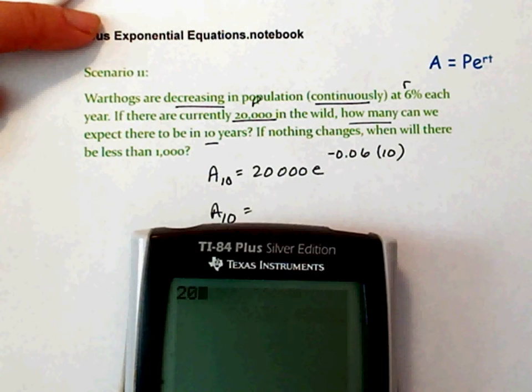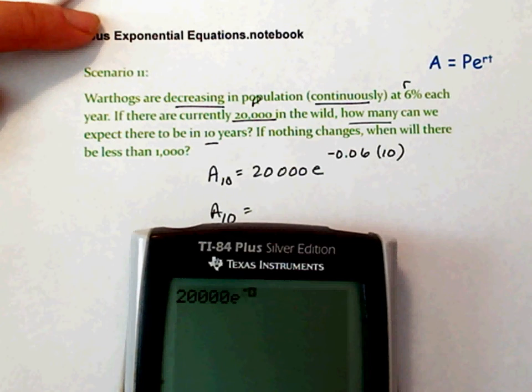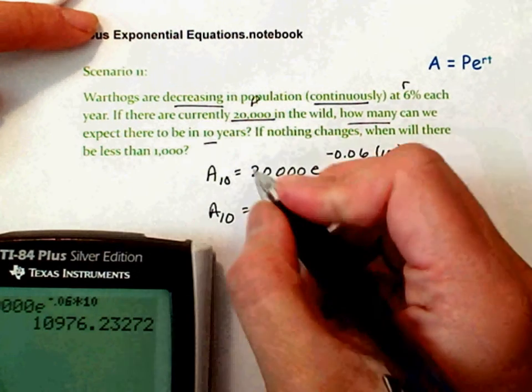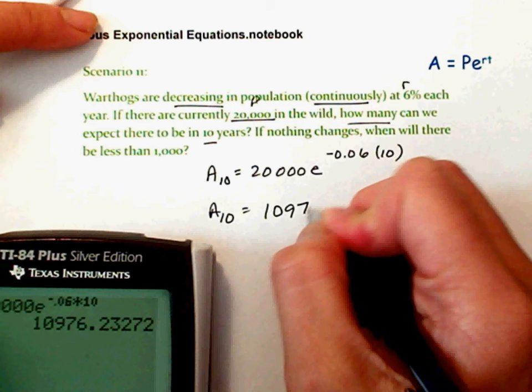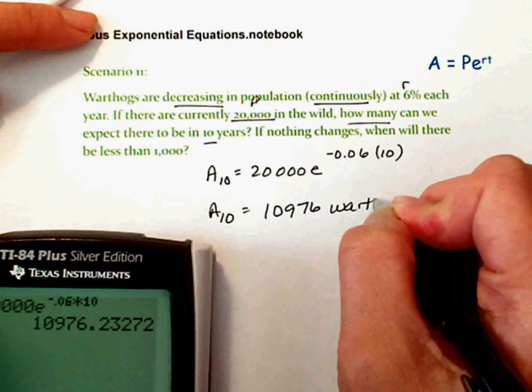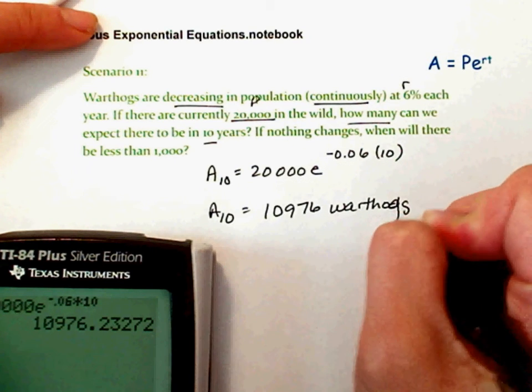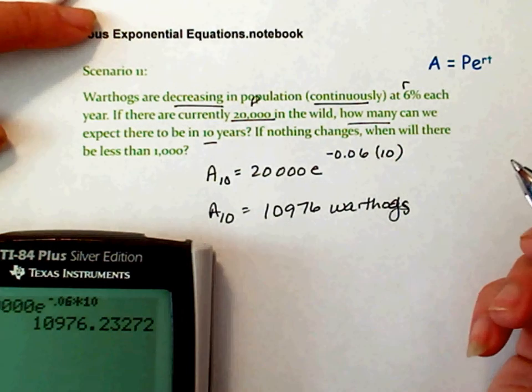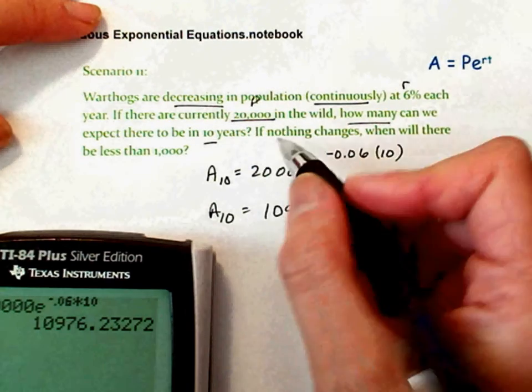All right, type it in. Negative 0.06 times 10 years. You are going to have 10,976 warthogs. Oops. Make sure I can spell. Obviously I can't. If nothing changes, when will there be less than 1,000?